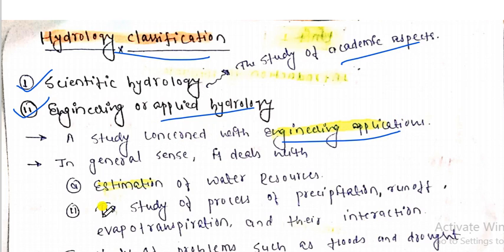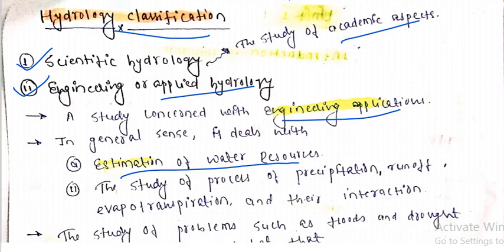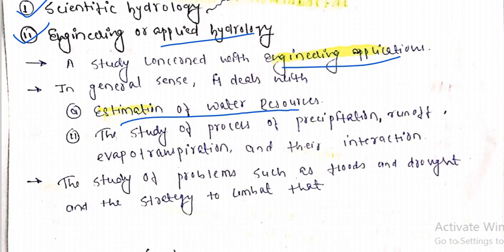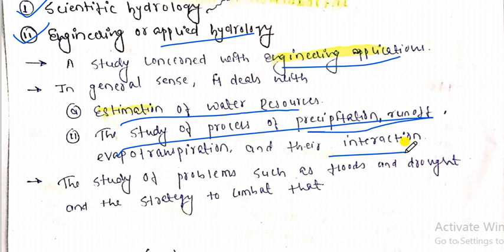Similarly in engineering geology we will estimate the water resources, how much quantity of water is required for irrigation, how much quantity of water is required for a reservoir. So all these things we will estimate, the quantity of water, we will do all these things in engineering geology. So this is the importance of engineering, ये engineering geology का महत्व होता है, ठीक है? We will study the process of precipitation, right? Runoff, evaporation, right? And their interactions. We will deal with all these things in engineering geology, right?